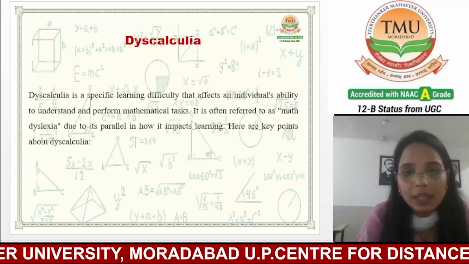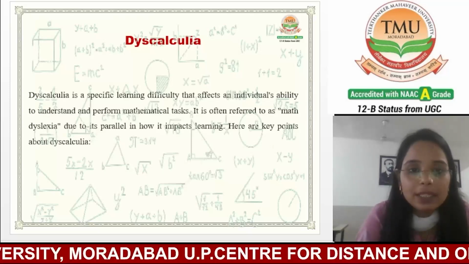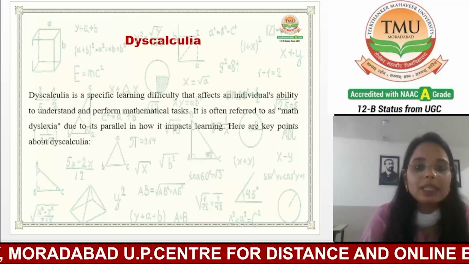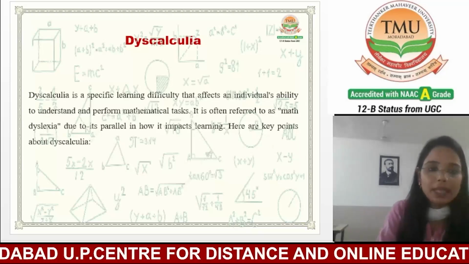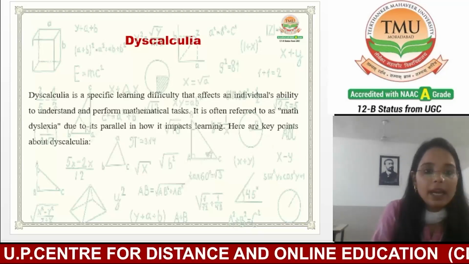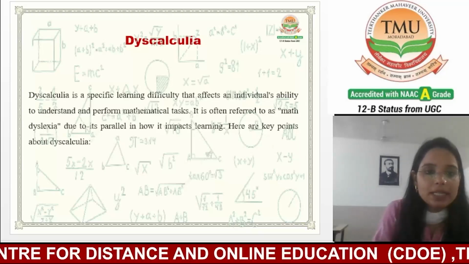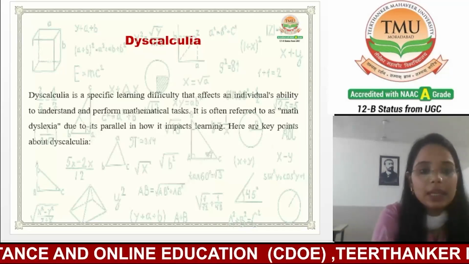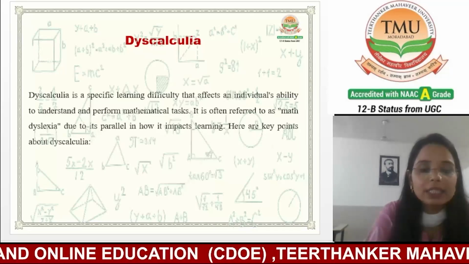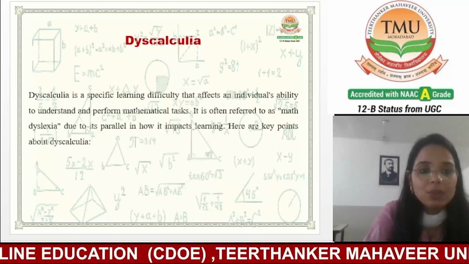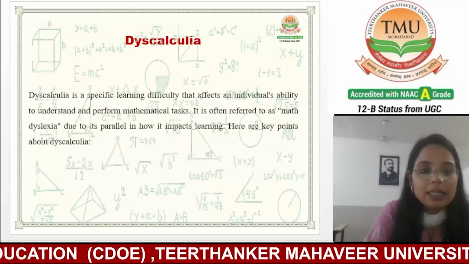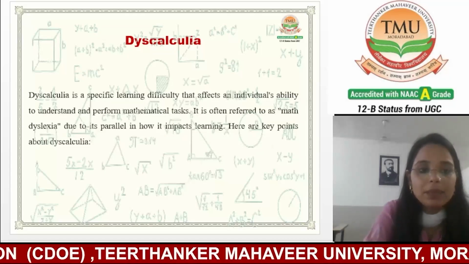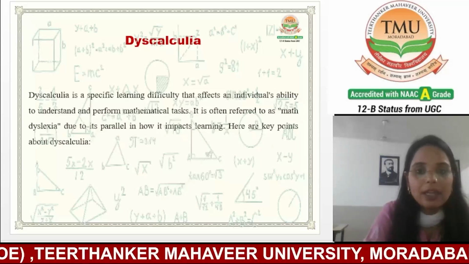So first, here are key points about dyscalculia. It is a learning disability that affects an individual's ability to understand and perform mathematical tasks. This condition can manifest in various ways, such as difficulty with basic arithmetic, understanding number concepts, and performing calculations. Let's take an example.